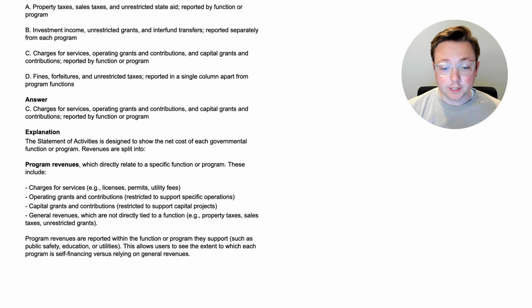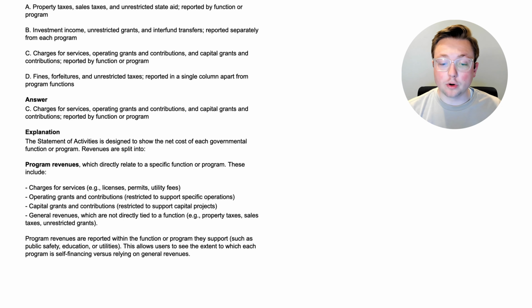Now, you could also have general revenues, which are not directly tied to a function, such as property taxes, sales taxes, unrestricted grants. But I want you to remember the main thing that you want to know for program revenues when you're talking about the statement of activities is charges for services, operating grants and contributions, and capital grants and contributions. So charges for services, operating grants, capital grants. Those are the kind of things that you need to remember for program revenues.